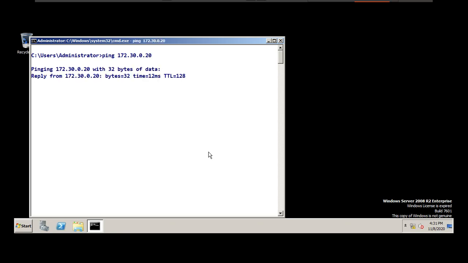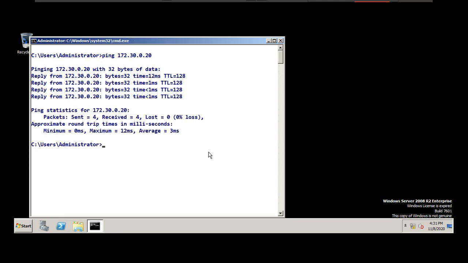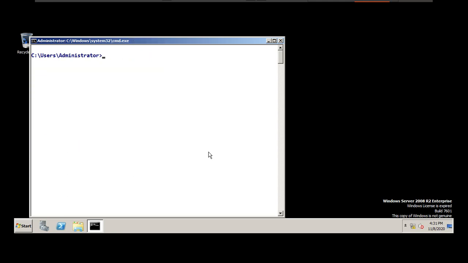Pinging 172.30.0.20 gives a reply. Thank you, that computer also is not creating any problem. And now I'm going to ping www.akashcloud.com.